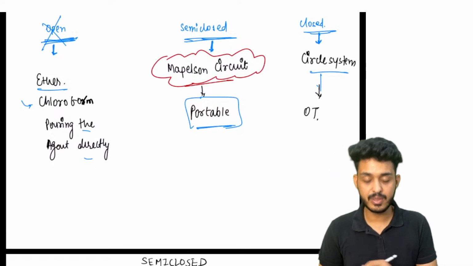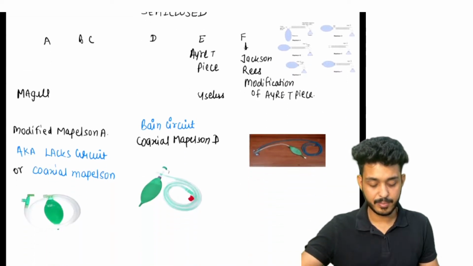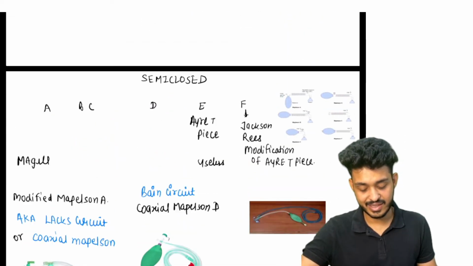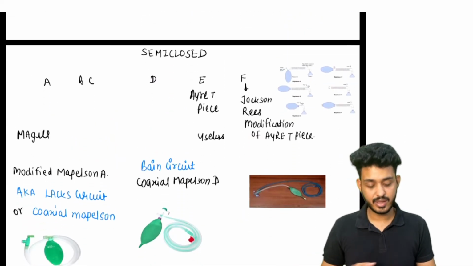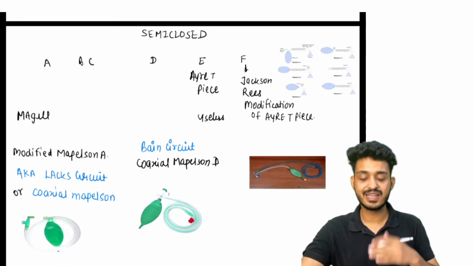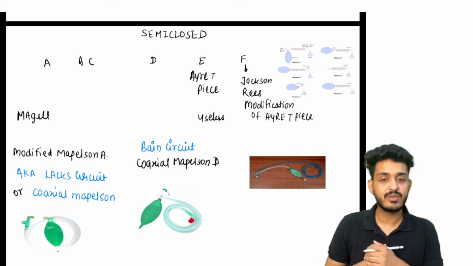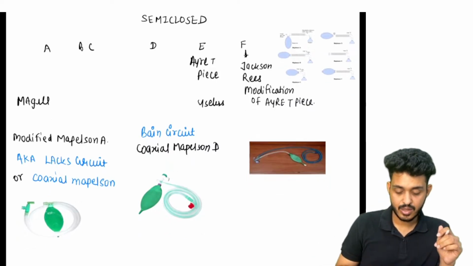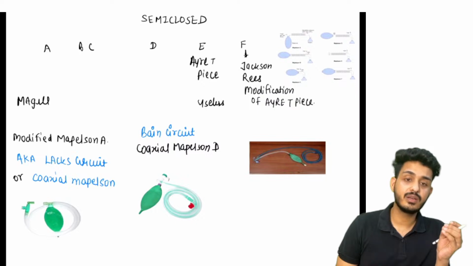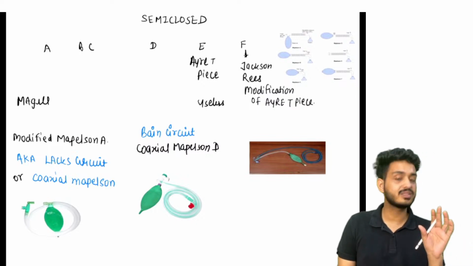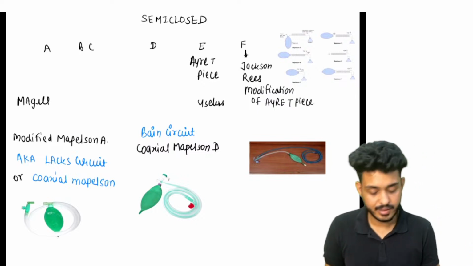Okay, that is your Mapleson circuit. Try to look here, we are having these types of circuits: open circuit, closed circuit, and semi-closed circuit. Semi-closed are the most important ones. You are getting questions from these. Multiple questions, approximately 15 to 20 questions have been asked till now from this particular topic, right?